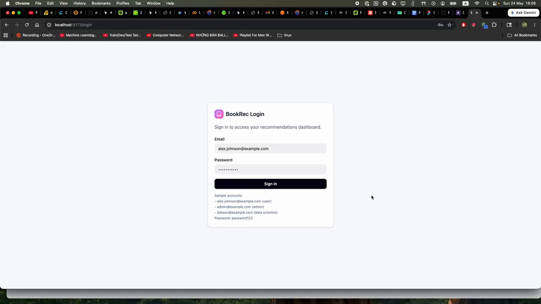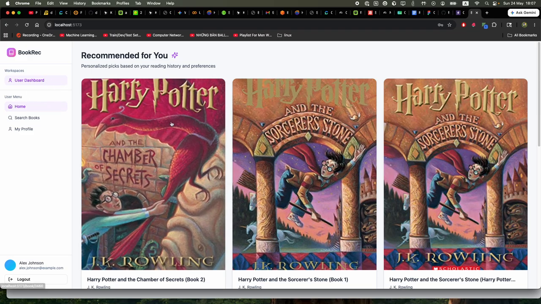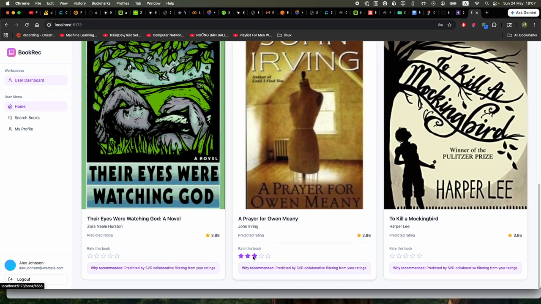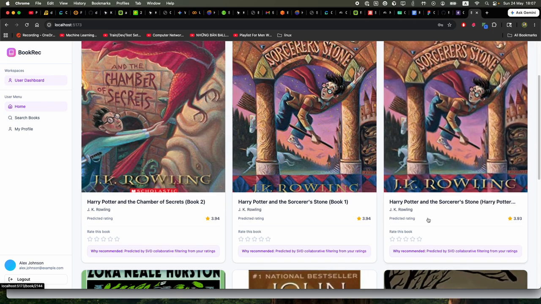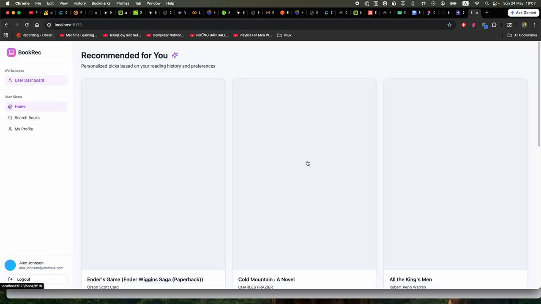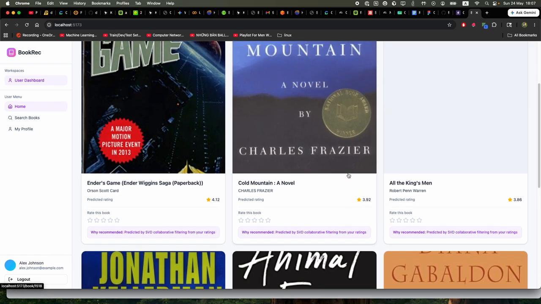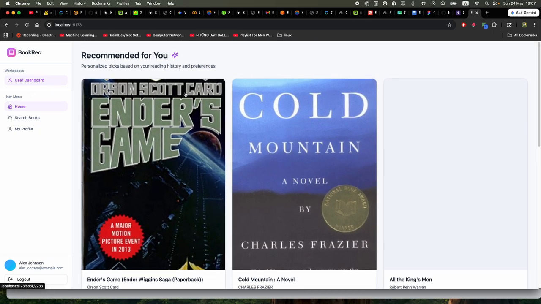And I will give a little bit of a view about the UI. So I have an authentication page, the login with three different roles. For the normal user, we only have the user dashboard for recommendations, and we can interact with a high value score for this. And if we try the system again, it will give a new one based on the newest engine, based on the newest update.